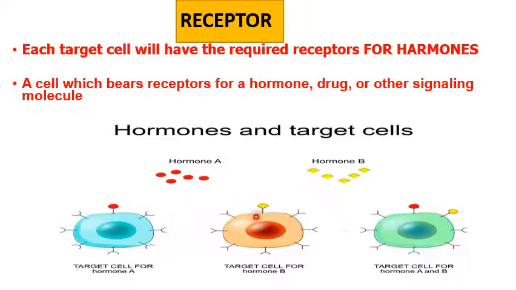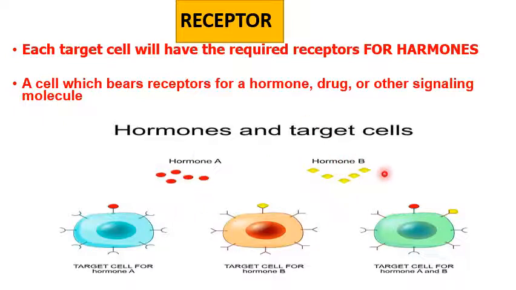Here you can see a pictorial representation where there are two hormones, A and B, and there are cells also. This is a target cell which accepts only the signal of hormone A, because it has only a receptor binding shape for hormone A. See, the receptor binding site is quite round, so hormone A is also round.